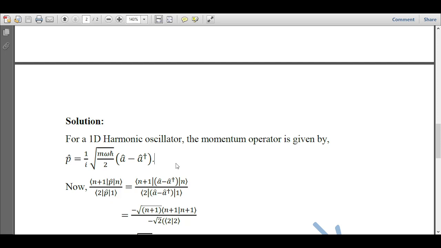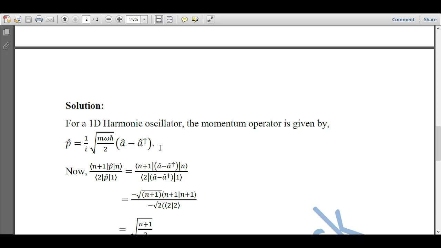If you don't know this expression, you can directly remember it: p cap is equal to 1 upon i under root m omega h cut upon 2 into (a cap minus a cap dagger). Okay, a cap and a cap dagger are the annihilation and creation operators. So a cap dagger is the creation operator and a cap is the annihilation operator.